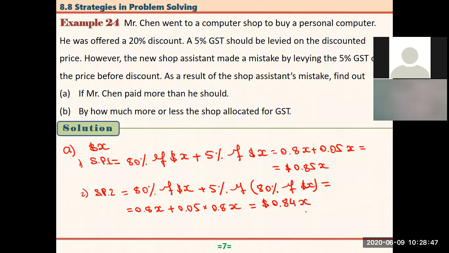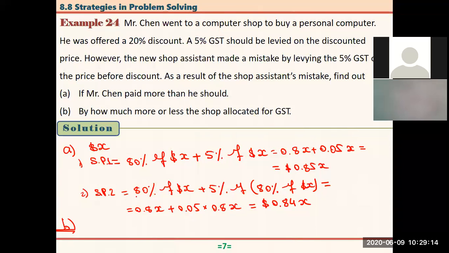Actually, he was supposed to pay this amount altogether. But because of this mistake, he was charged this much, right? So if Mr. Chen paid more than he should, okay? Did he pay more? Yes, because 0.85 is more than 0.84, right? So actually he paid more. In question B, it says by how much more or less the shop allocated for GST.